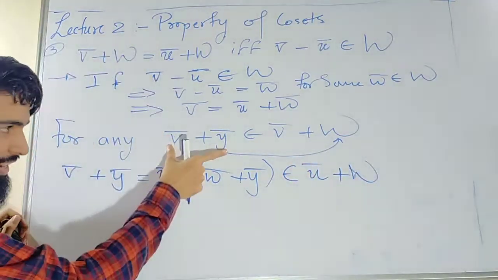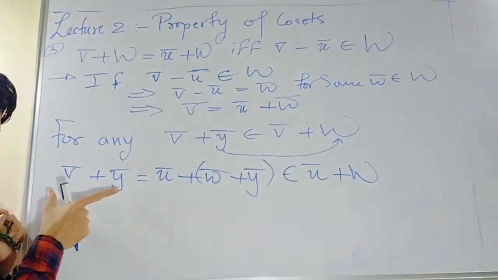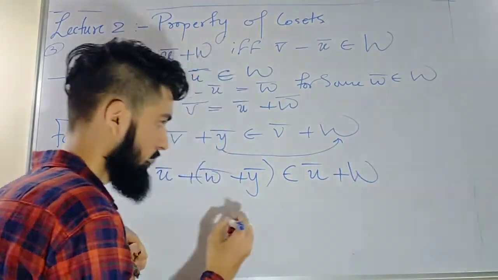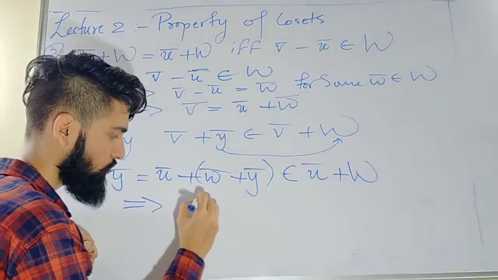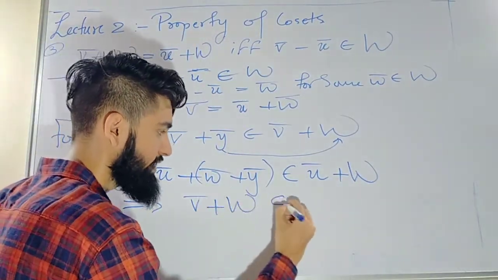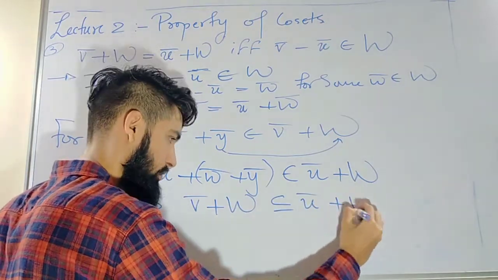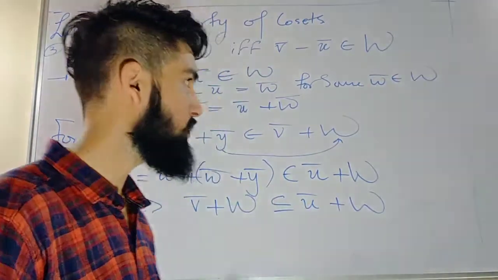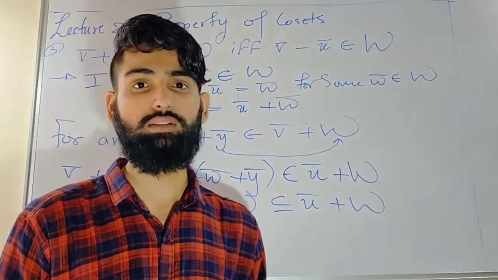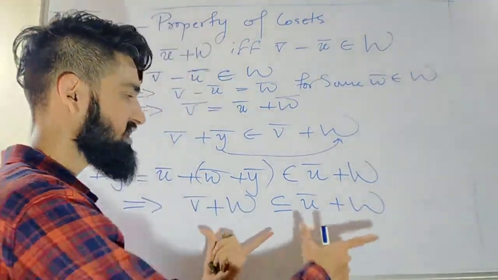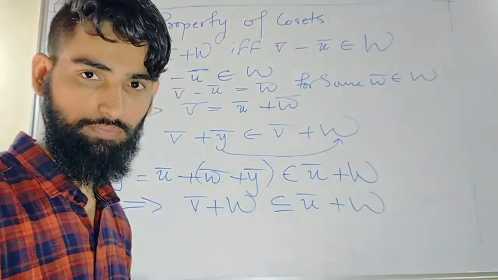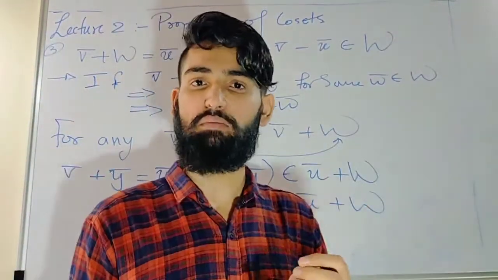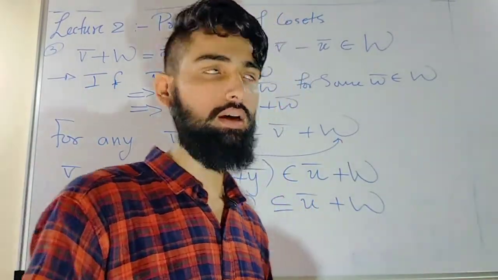I started with any element inside this. I just proved that it is inside ū + W. Okay. This implies I have proved v̄ + W is a subset of ū + W. It will be an exercise for you all to prove the other way around. What are the different ways that you can prove? You prove there is a bijection between these two sets when the sets are one inside the other and having the same cardinality, hence they are both the same.